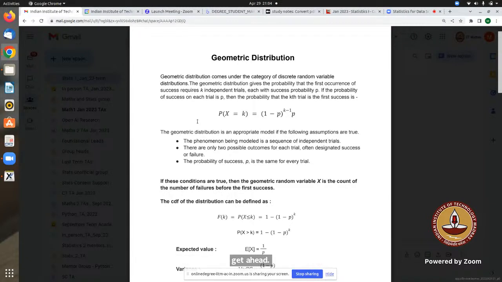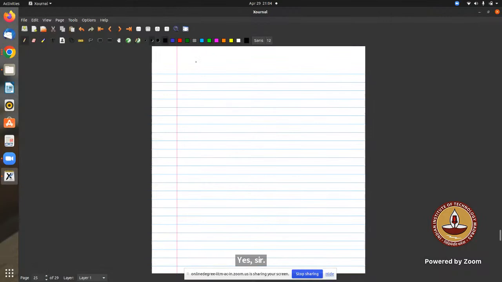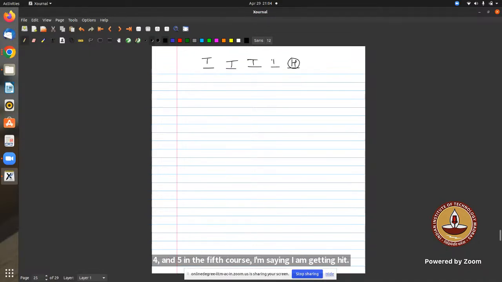That means I didn't get a head in the first toss, second toss, third toss, or fourth toss. So I got tail in the first toss, tail in the second, tail in the third, tail in the fourth.